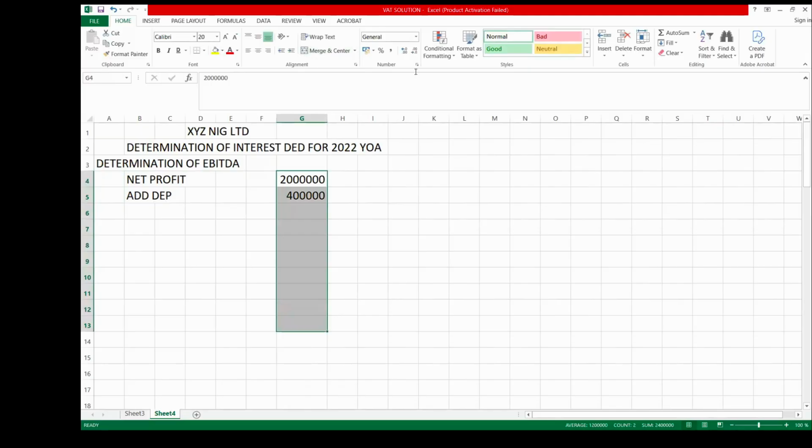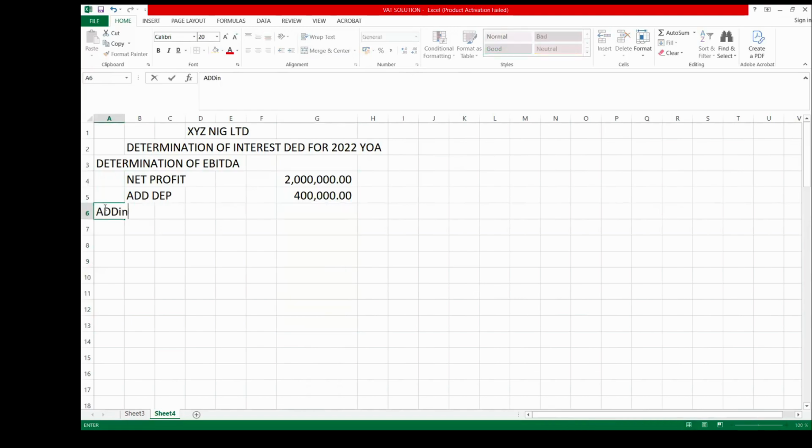So we also add interest. We have two categories of interest from that question. We have the one relating to Dicky Malaysia, which is 1,050,000.